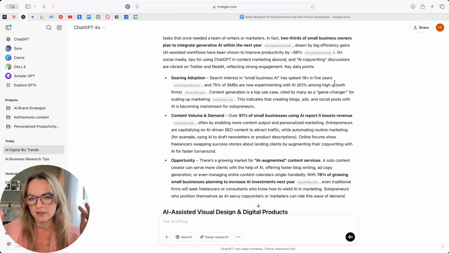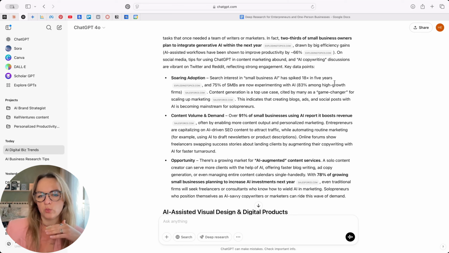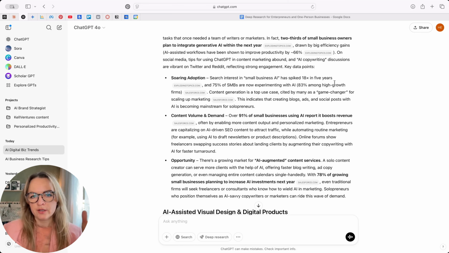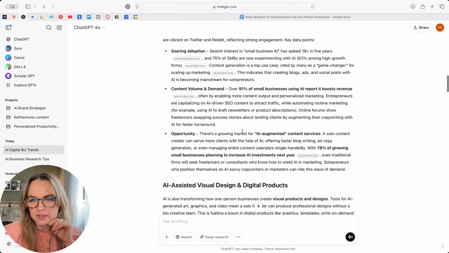Small business AI has really spiked in terms of search, which means that if I wanted to, I can create an offering that targets specifically small business owners in, let's say, my area, and give them what they need, what they want to do, or a starting point. And then there are different business models connected to that. In my case right now, I'm not focusing on that. I know it's an opportunity, but I'm just registering this content volume and demand.